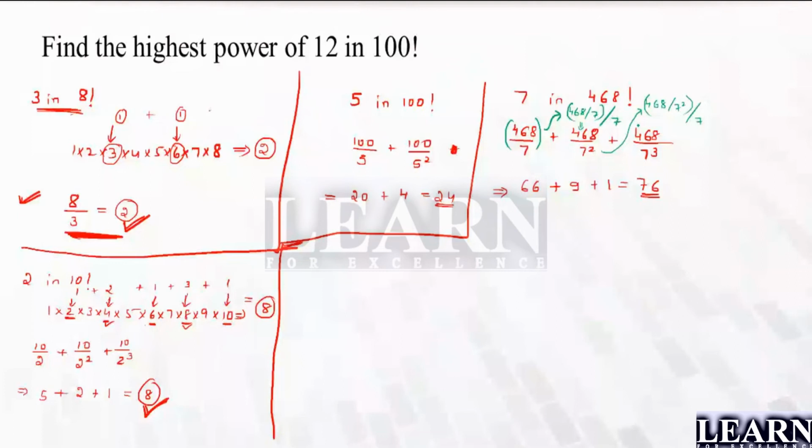Yes, please look here. The number is 468. Divided by 7, you will get 66. Next, divided by 7, you will get 9 times. Divided by 7, you will get 1 time, which is much easier. Same number, but instead of dividing with the bigger number, you keep on dividing consecutively by the smaller number. Please make a note of it.